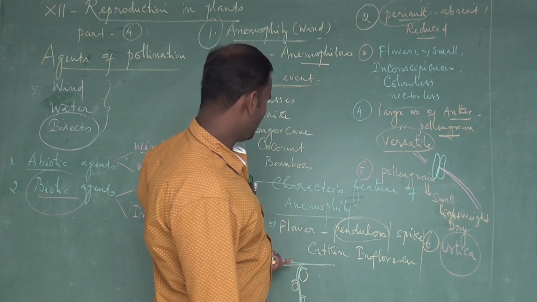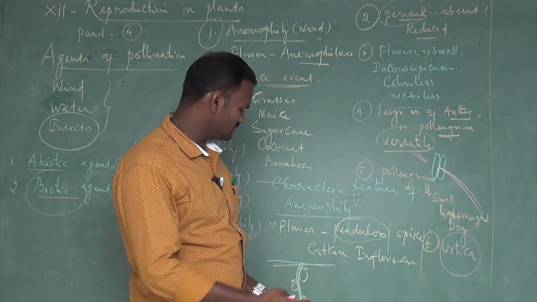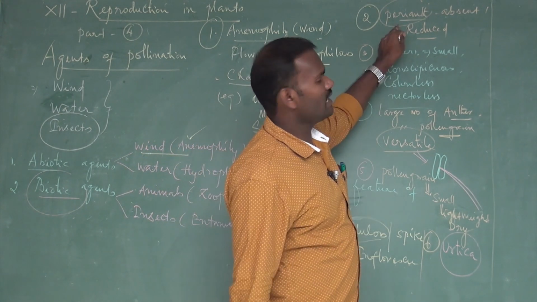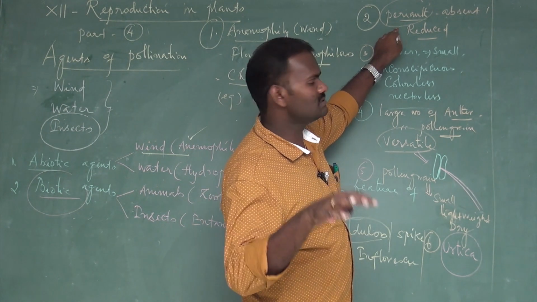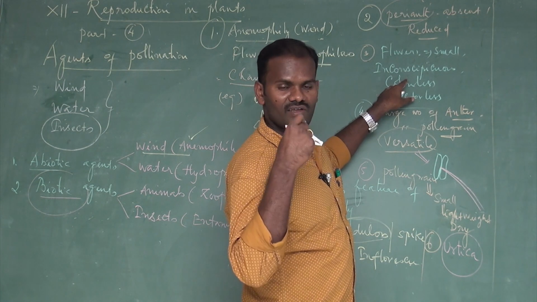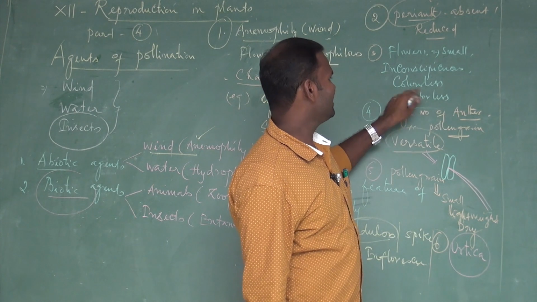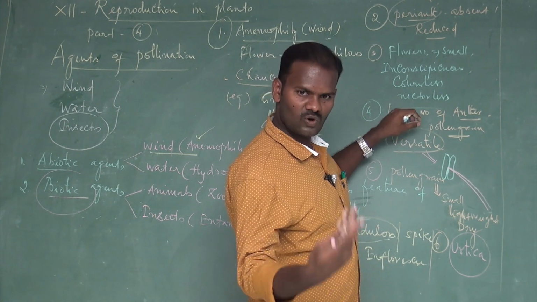One, the flowers produce a pendulous type of inflorescence. They hang downwards, so the wind may easily carry the pollen. Second, the perianth is absent, or if present, it is highly reduced. Then the flowers are small and inconspicuous, not clearly visible, colorless, nectarless, and odorless.